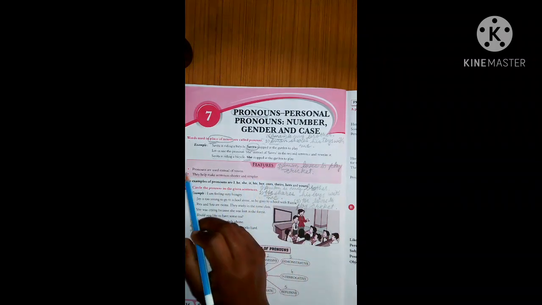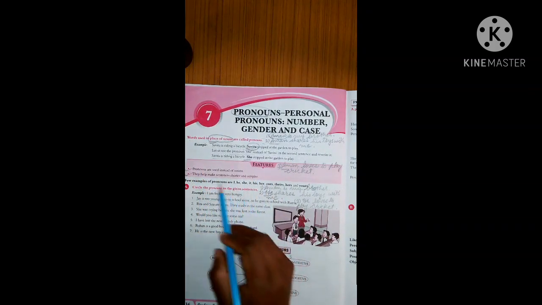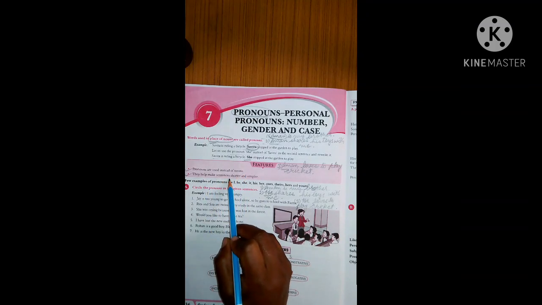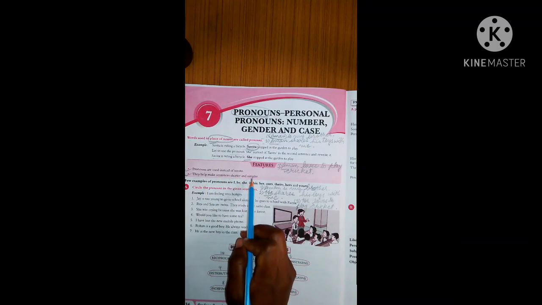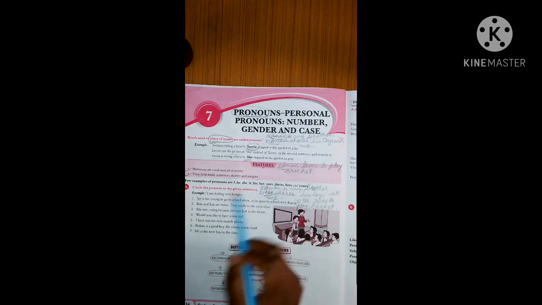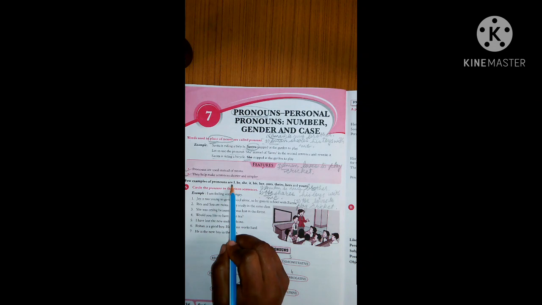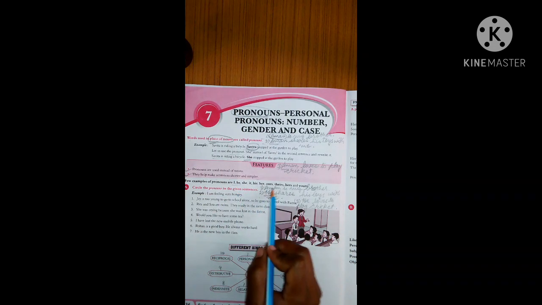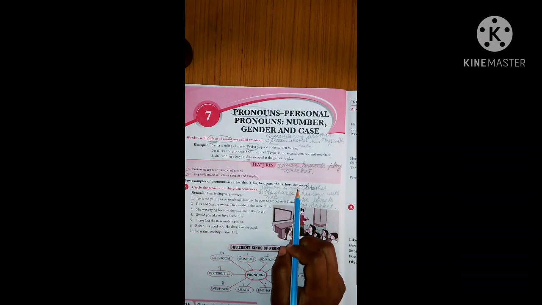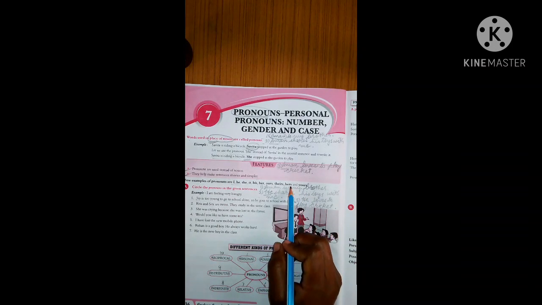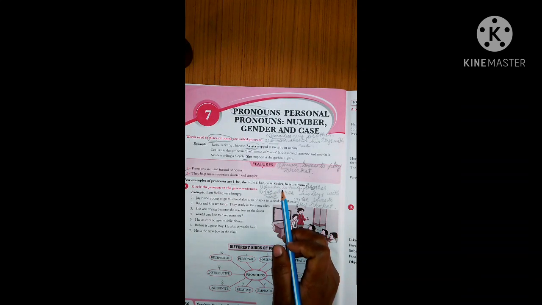Now see the important features of pronouns. Pronouns are used instead of nouns. They help make sentences shorter and simpler. Okay. Now, few examples of pronouns are I, he, she, it, his, her, ours, theirs, hers and yours. Children, you have to remember these pronouns. Okay. For males and females, you have to use different pronouns. And for things also.